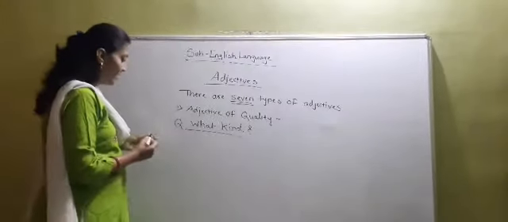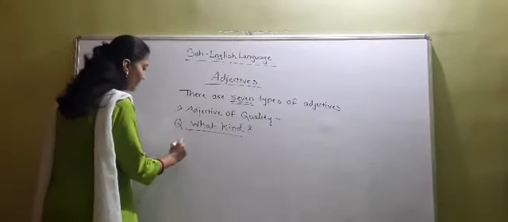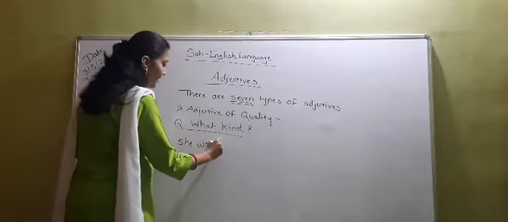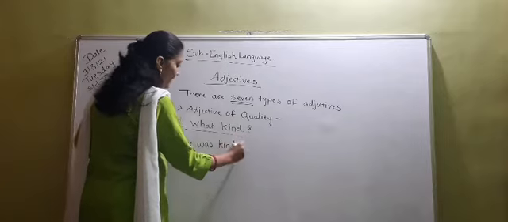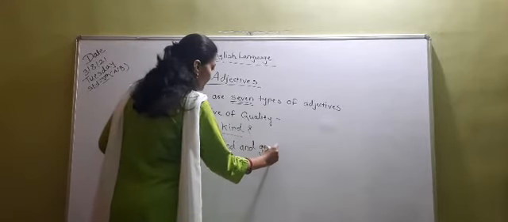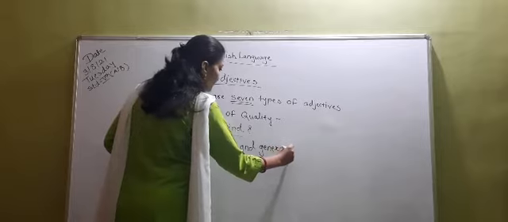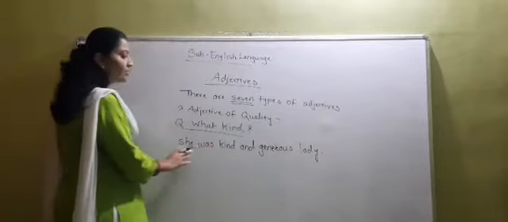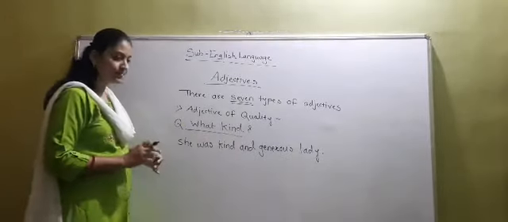For example, now see, she was kind and generous lady. This is our sentence. She was kind and generous lady.